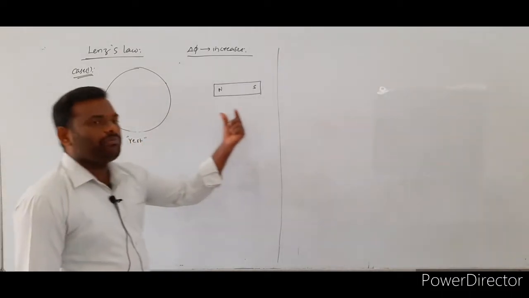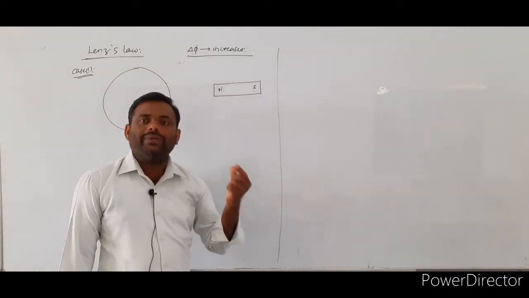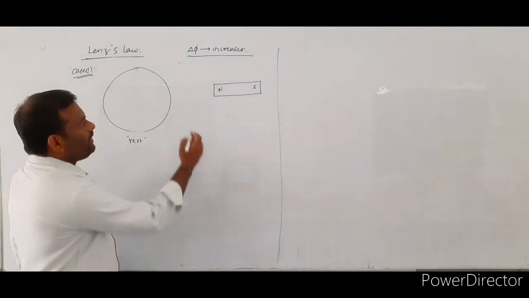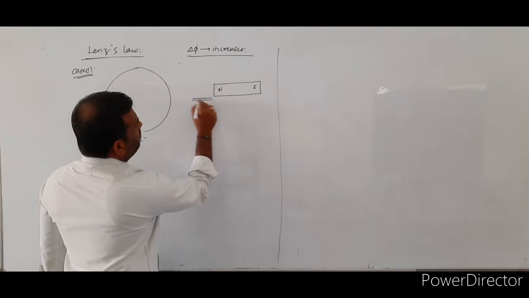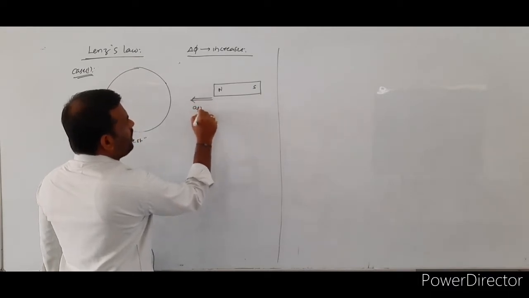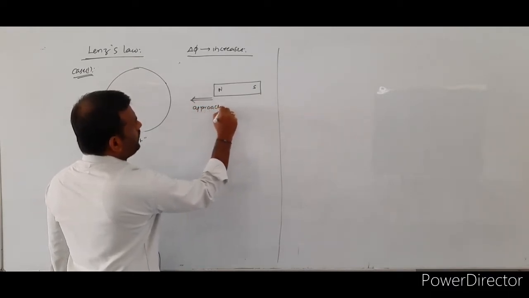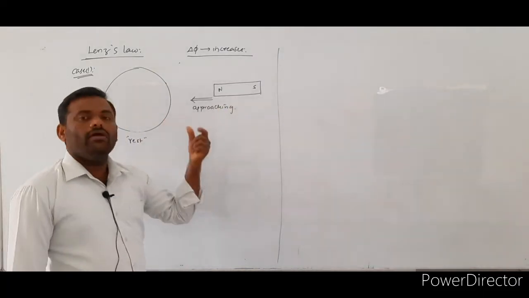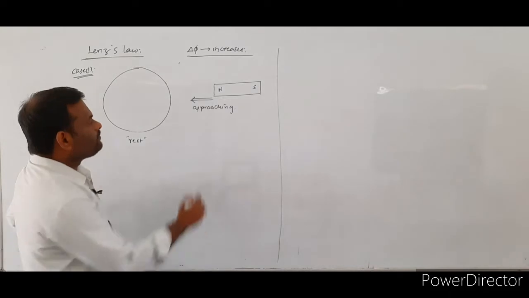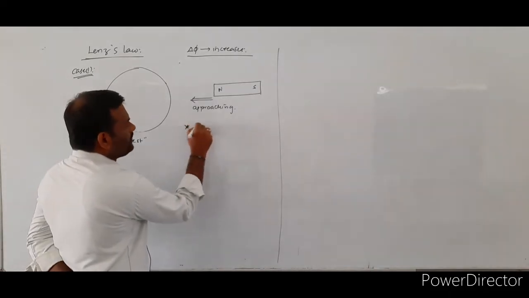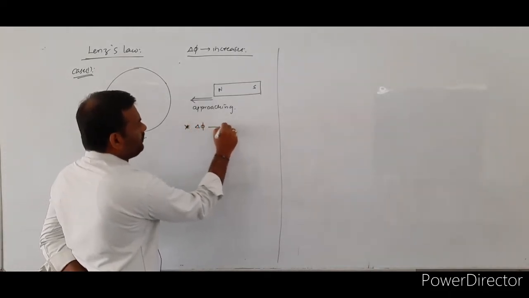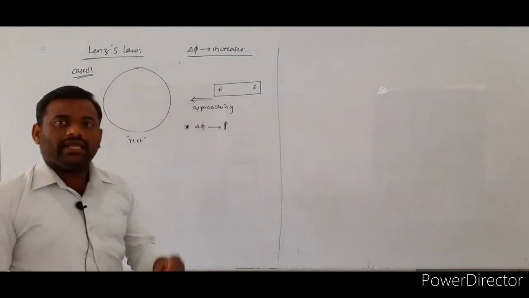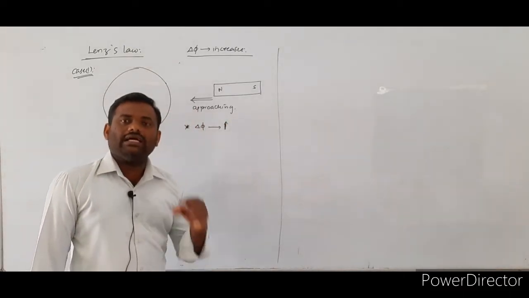And we are bringing the bar magnet towards the face of the coil. So whenever the bar magnet is approaching the face of the coil, what we notice is that the change in magnetic flux value increases, which was linked with the given coil.